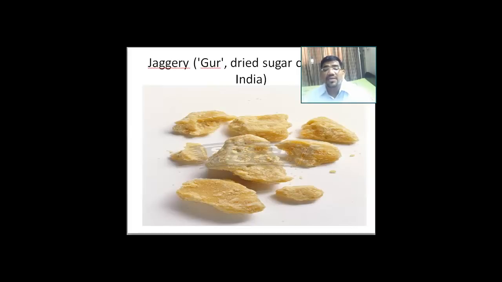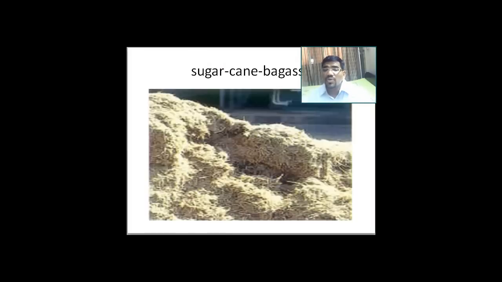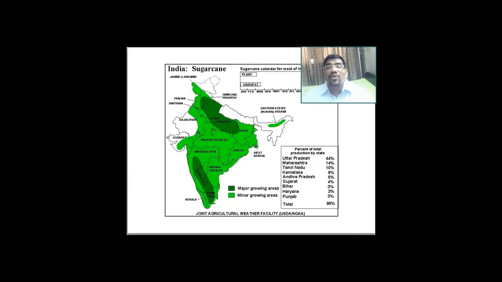Further, if you see, when sugarcane is crushed, there is some waste material that is coming out, and that waste material is shown here. This is the sugarcane bagasse, and here you can see a lot of sugarcane bagasse. What do we find? That the major states producing it are UP, Maharashtra, Karnataka, Tamil Nadu, Andhra Pradesh, Bihar and Punjab.